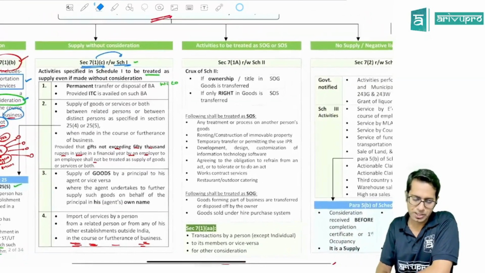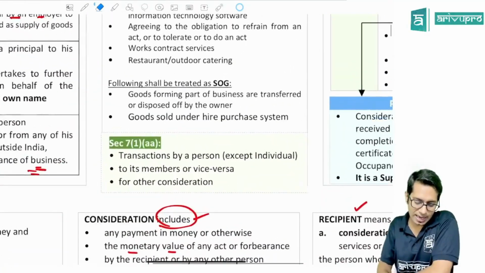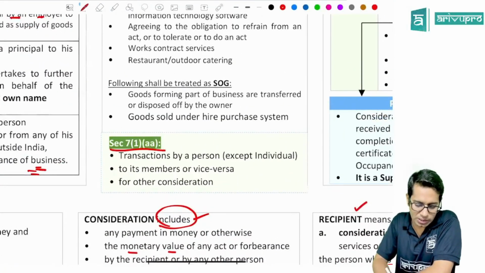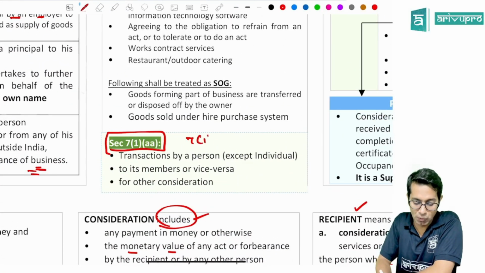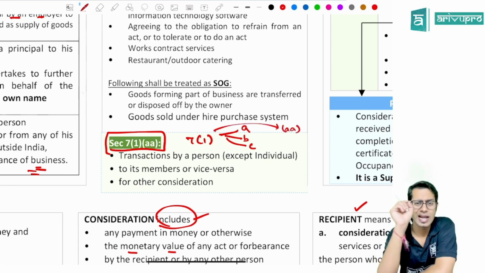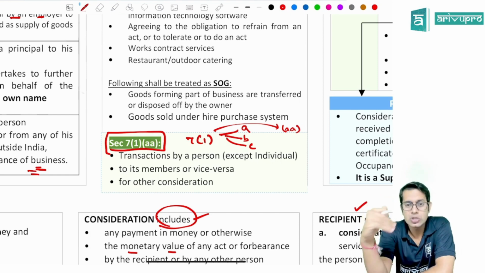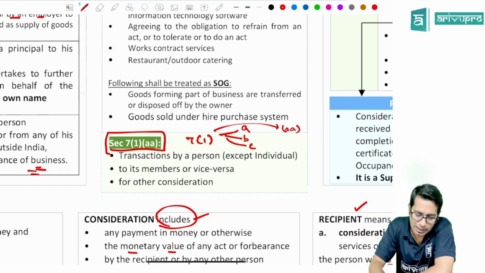Next, section 7 subsection 1 clause AA, a new clause was added. Under section 7 subsection 1, clause A, clause B and clause C is what we have seen. A new clause was added recently, section 7 subsection 1 clause AA, which talks about transactions or activities by a person other than an individual to its own members for a consideration.